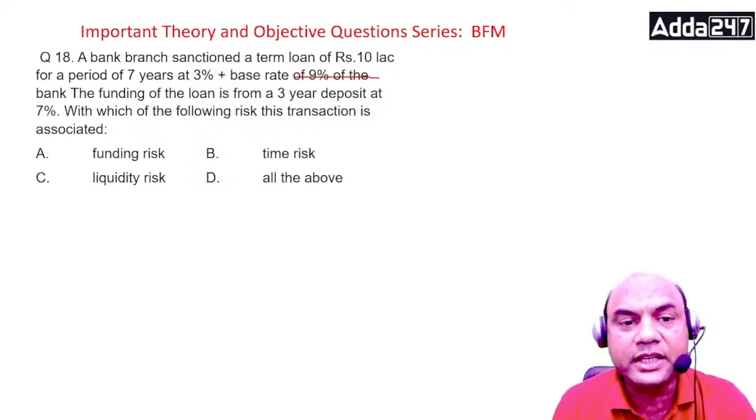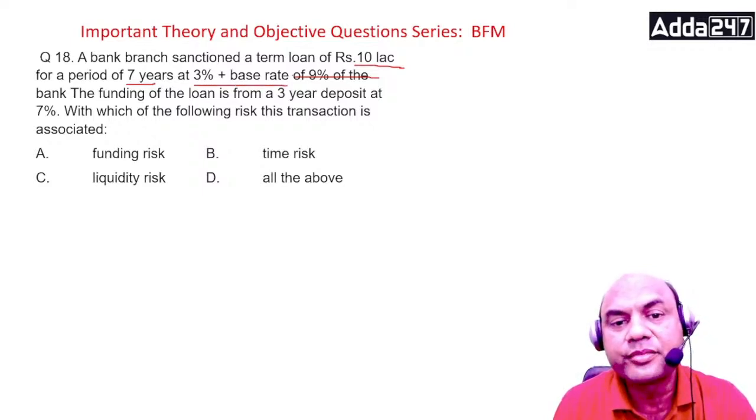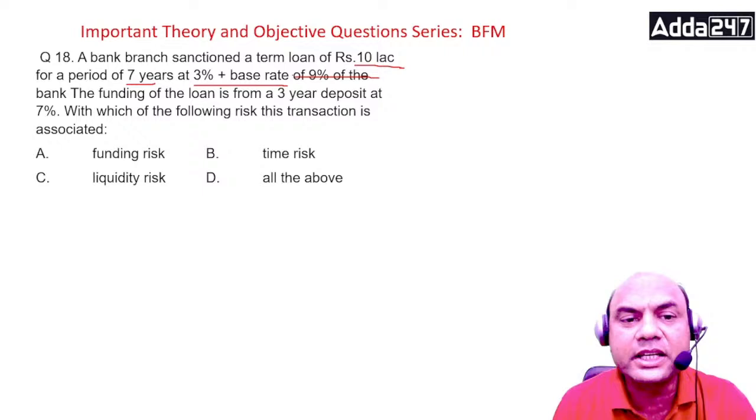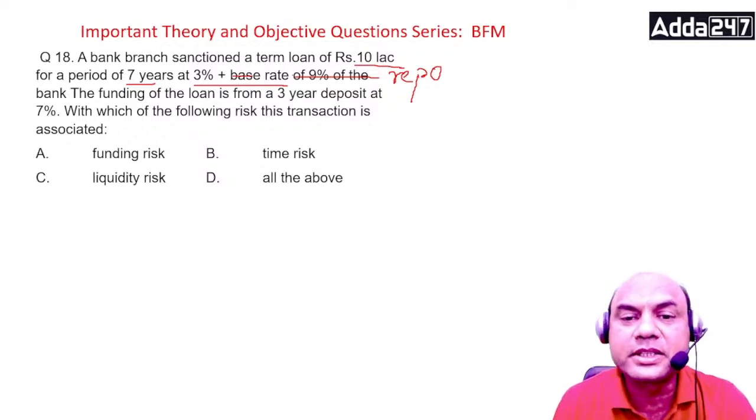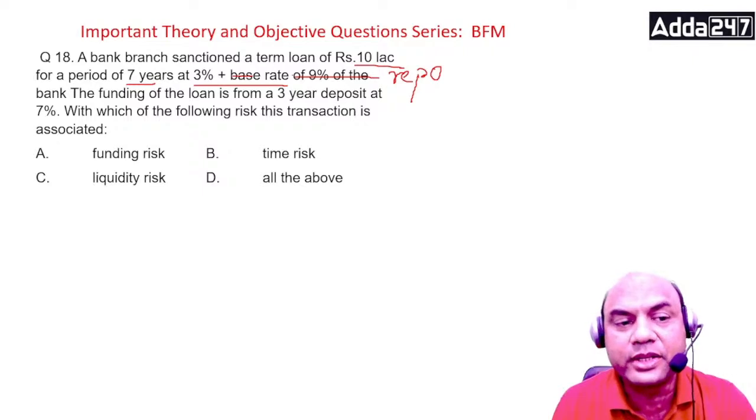So 10 lakhs is sanctioned as a loan for 7 years at 3% plus base rate. Base rate means, nowadays let's change this to repo rate, because nowadays we use repo rate. So 3% plus repo rate. Now funding is from 3-year deposit at 7%.